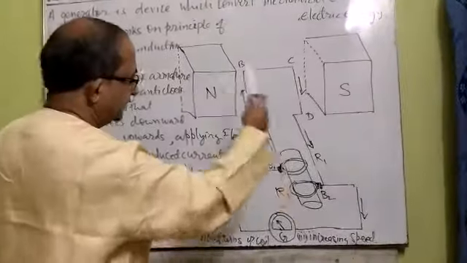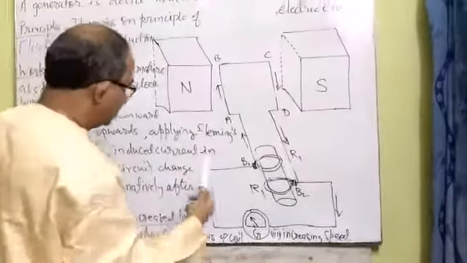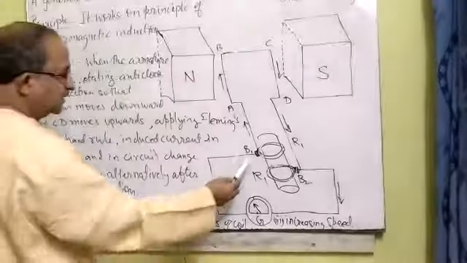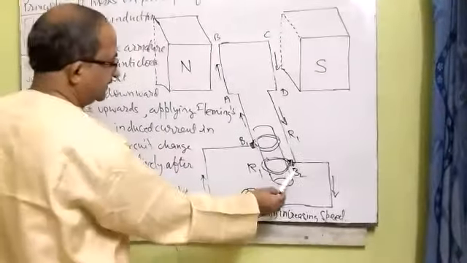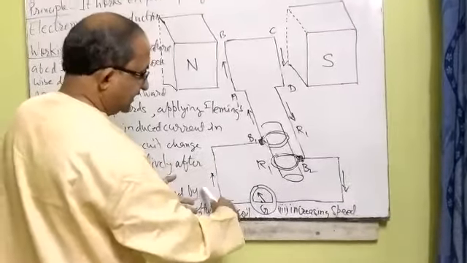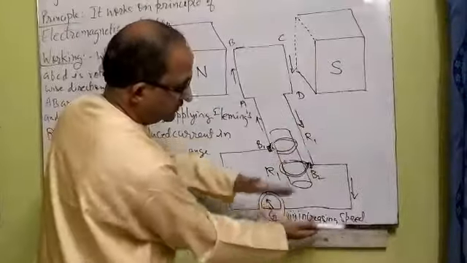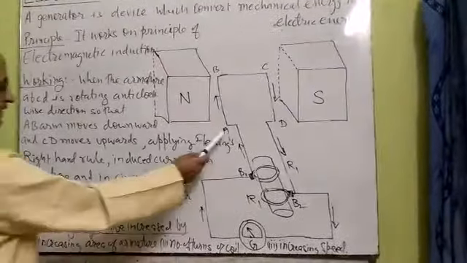So when we rotate this coil in a particular direction, after every half rotation the direction of current in the external circuit alternately changes, and it is collected by brushes B1 and B2. In the first half rotation the galvanometer shows deflection on the left side, and in the other half rotation it shows deflection on the right side. So alternating current is generated by this generator.